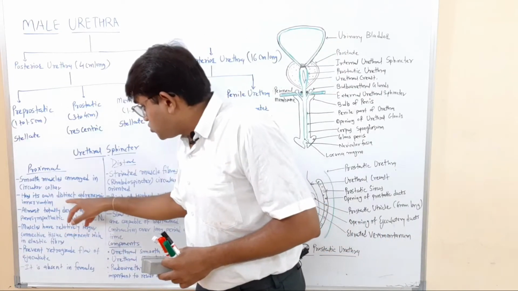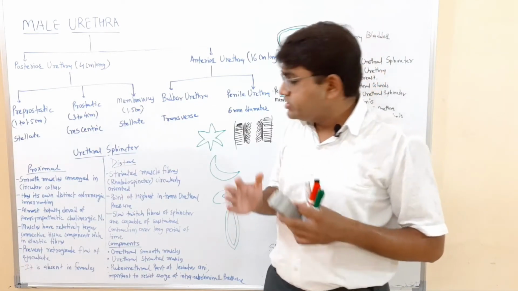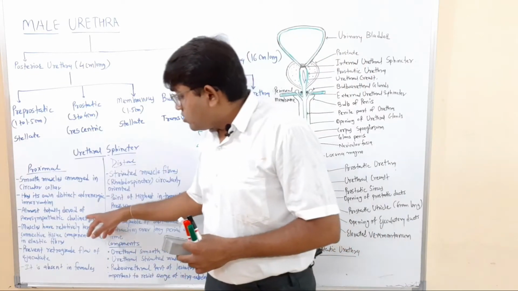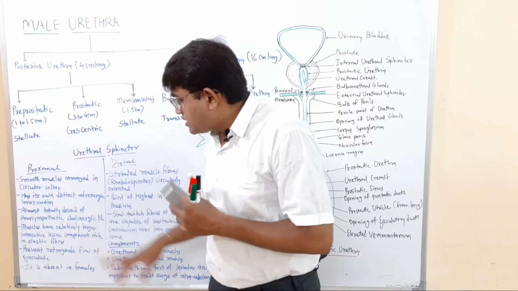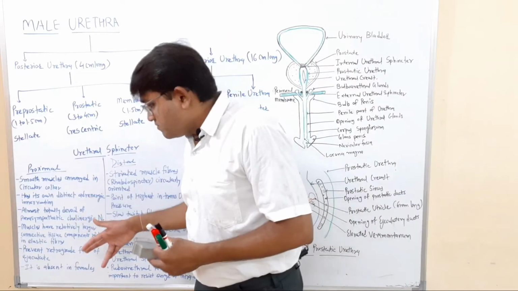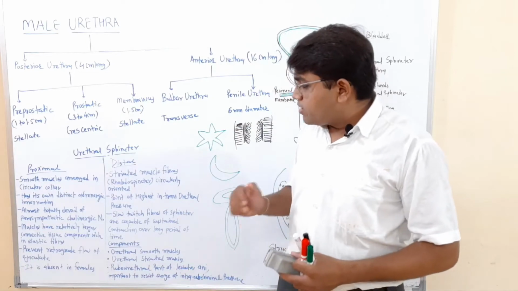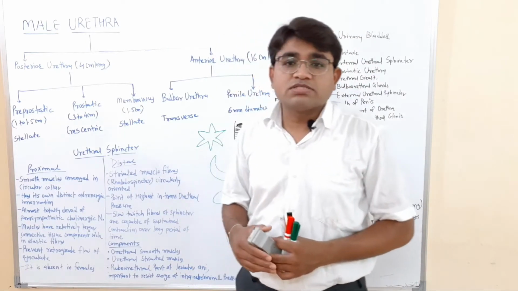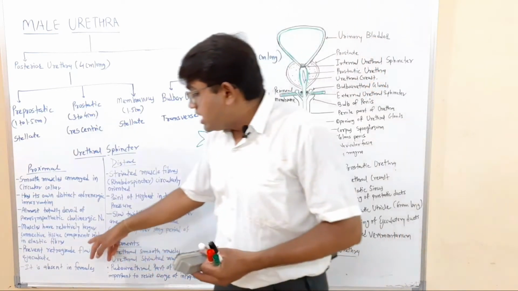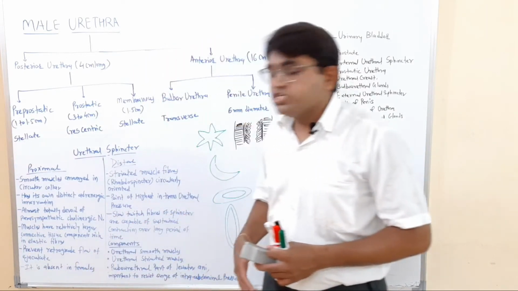Then it has its own distinct adrenergic innervation. These muscle fibers have their own distinct adrenergic innervation, meaning sympathetic innervation is present there. They are almost totally devoid of parasympathetic cholinergic nerves. Then the muscles have relatively larger connective tissue components rich in elastic fibers. In between the muscle fibers there is connective tissue, formed by these elastic fibers. Then they prevent the retrograde flow of the ejaculate.